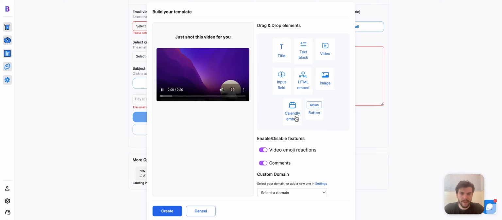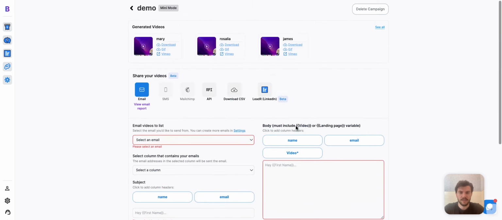Maybe if you want to put in a Calendly embed, we can do that here. So it has my Calendly link. You can really get as creative as you'd like and select a custom domain to host your video so people recognize the domain when they see the video link that you send them. You can get really creative here. But for now, I'm going to keep it on Vimeo just to keep things simple.